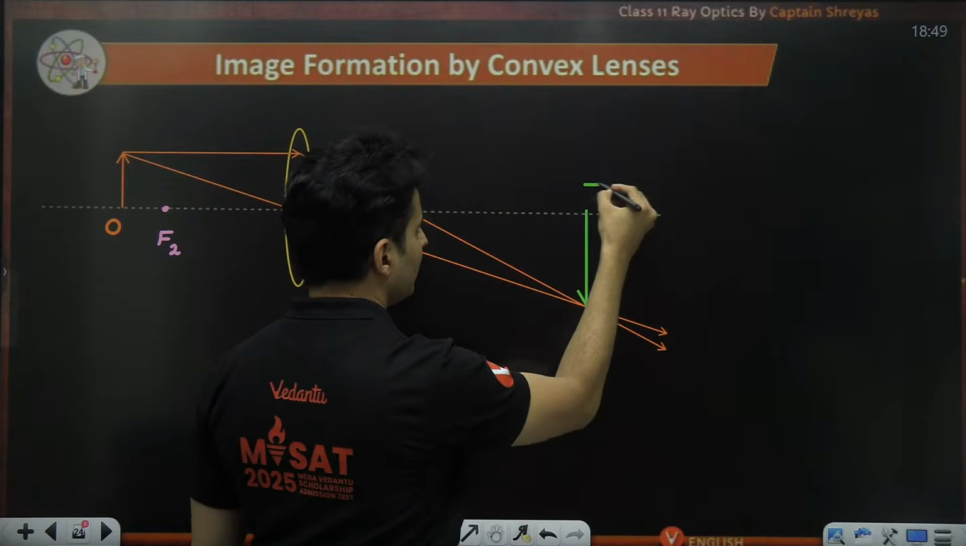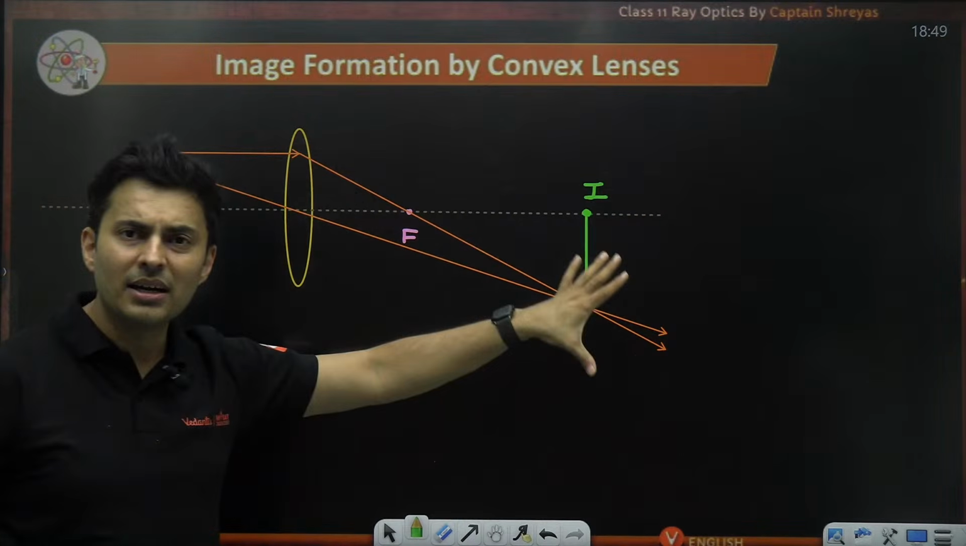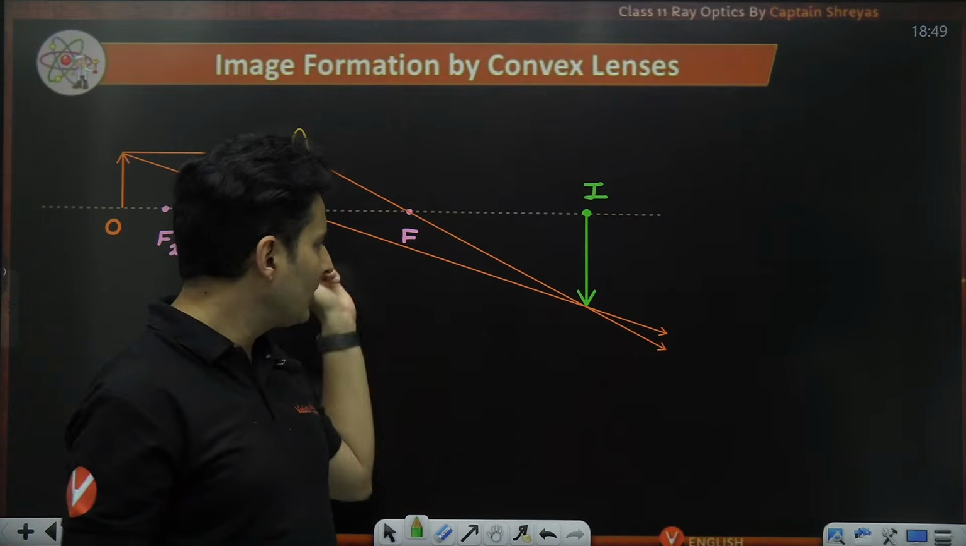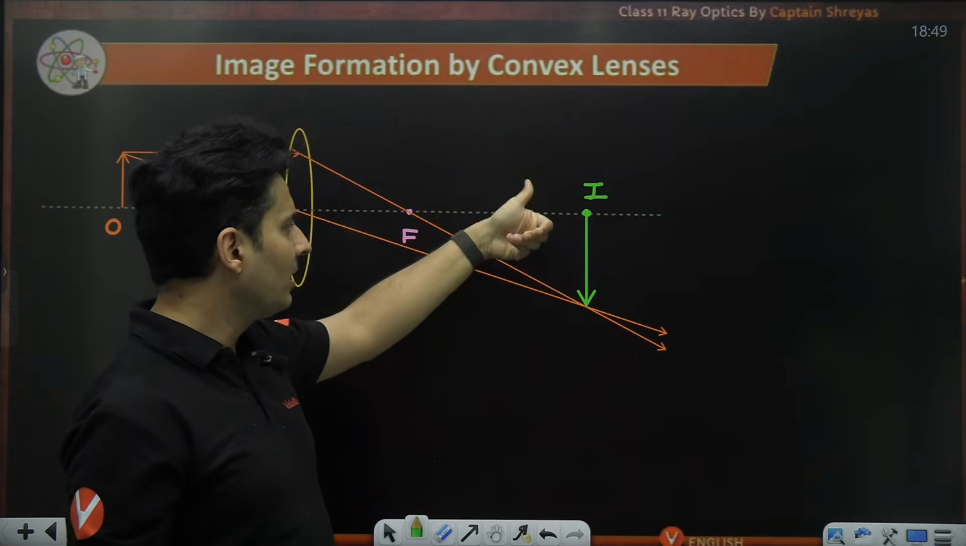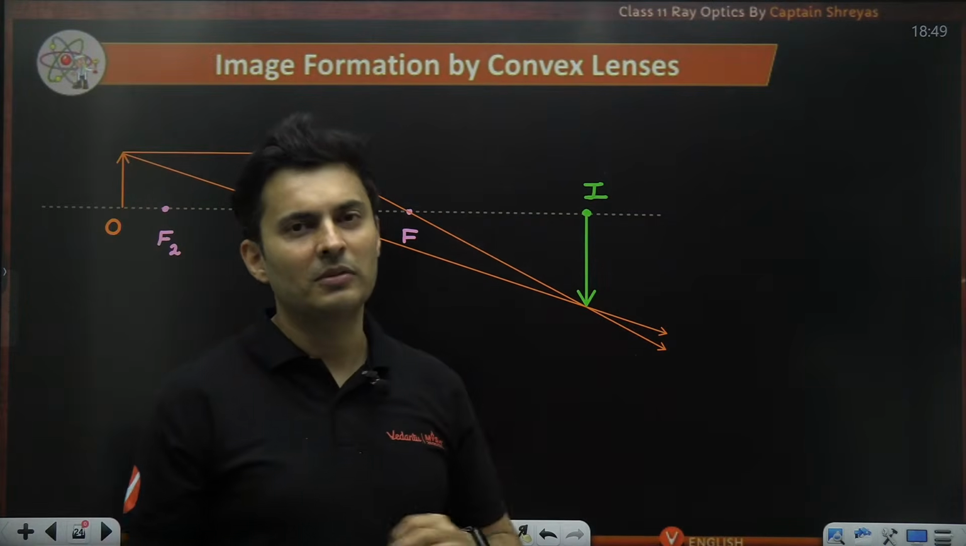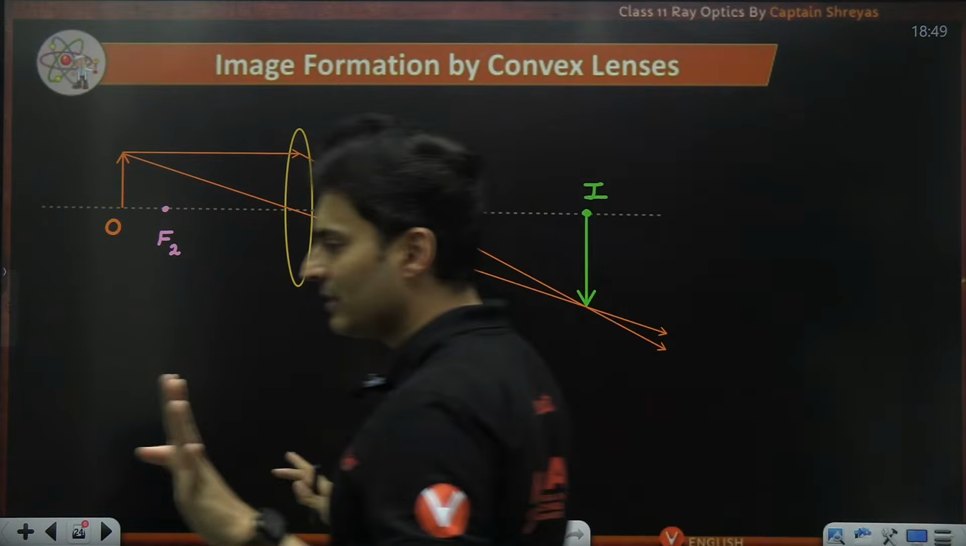I can just mark this as I. And as you can see, this image is obviously slightly bigger than the object. It is also inverted and real in nature. Real because actually the rays are meeting. Inverted because it is upside down. Bigger because it is seen that it is bigger. I mean, it's obvious. So this is how you can locate the image, guys. Very easy peasy lemon squeezy.